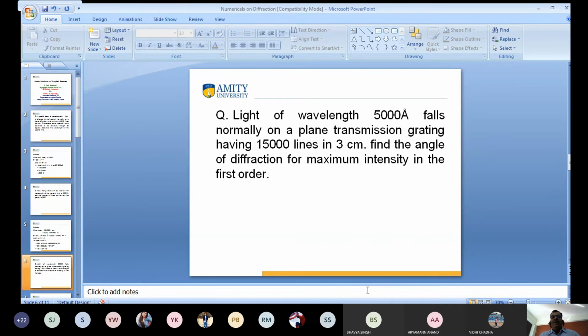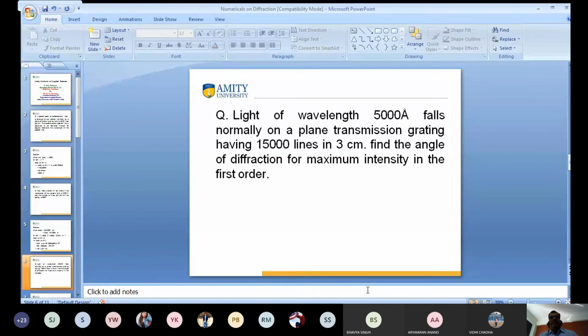Next question is this. Light of wavelength 5000 angstrom falls normally on a plane transmission grating having 15,000 lines in 3 centimeter. Find the angle of deflection for maximum intensity in the first order. Lambda is given, A plus B is given, small n is given, first order.